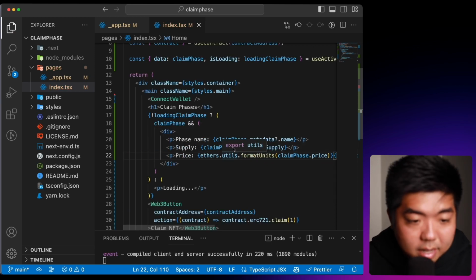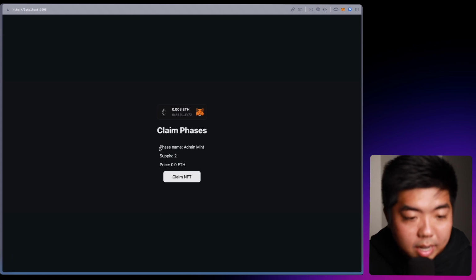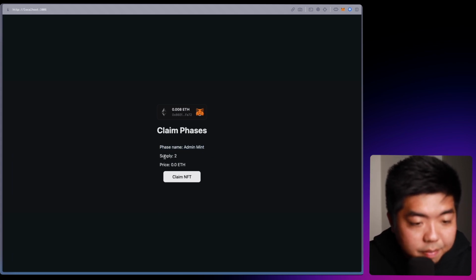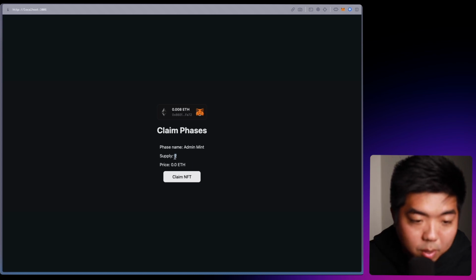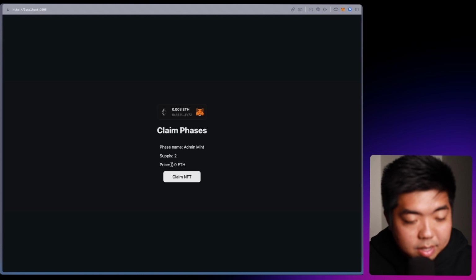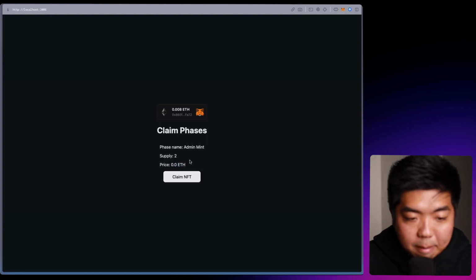And we save that, and we go back to our app here. You can now see we are in the admin mint phase. The supply, we had set it to 3, but because we already minted one, there's only 2 left that we can claim in the admin mint. And right here, you can see that it costs 0 ETH because we didn't charge for the admins to mint.